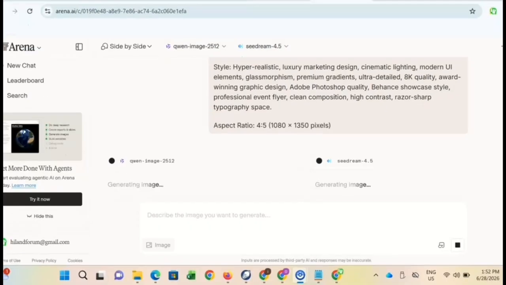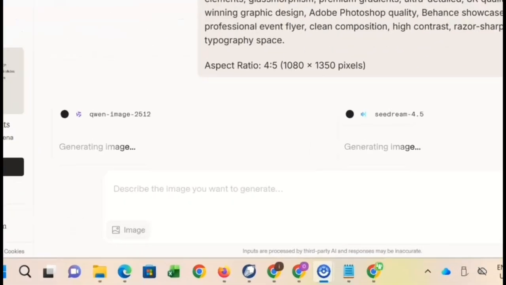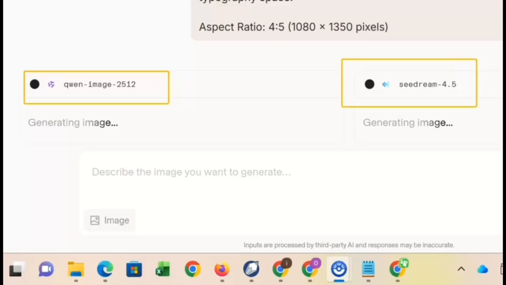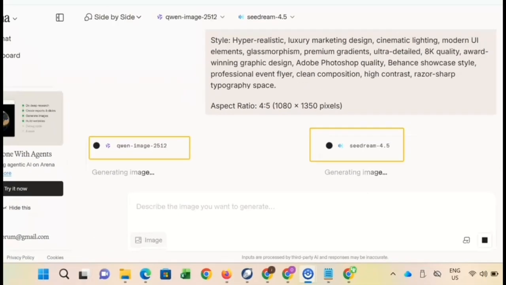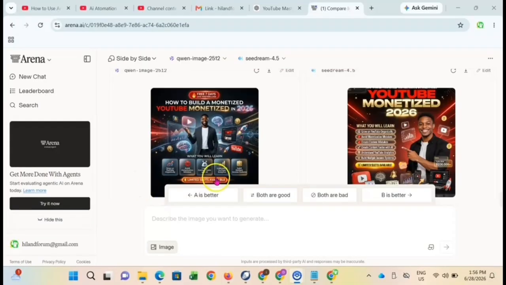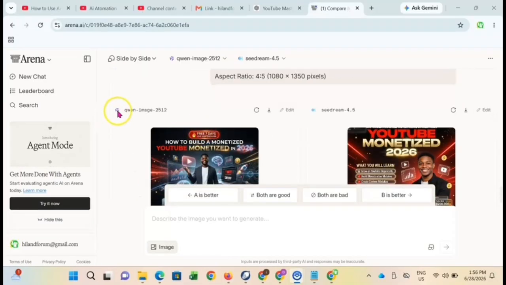So the first one is the Kie.ai, while the other one is the Seedance 4.5. You all know Seedance 4.5 is a popular app. It's only this Kie.ai that is not that popular. But we're going to see what both of them are capable of. Okay, in just a few seconds, it's going to go ahead and generate. So our banner has been generated.